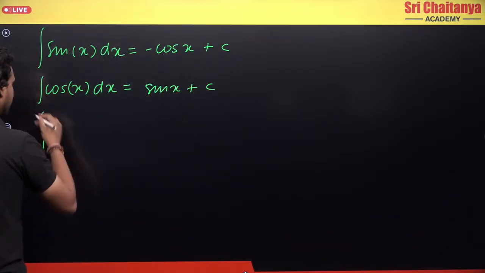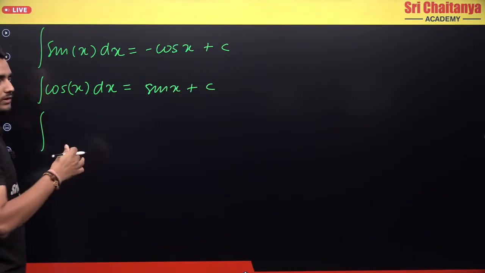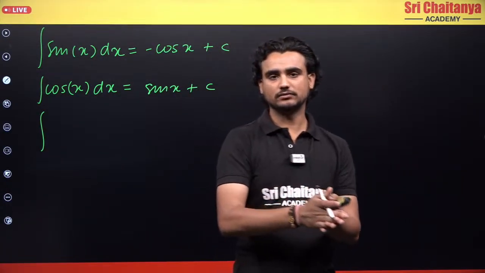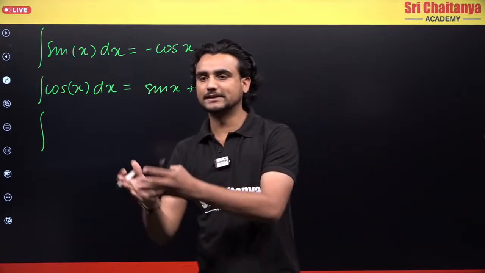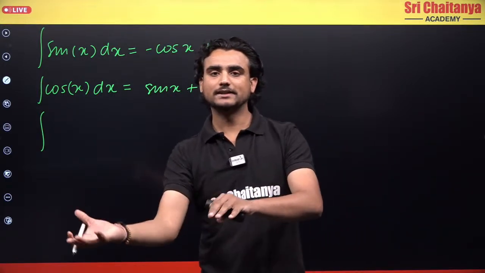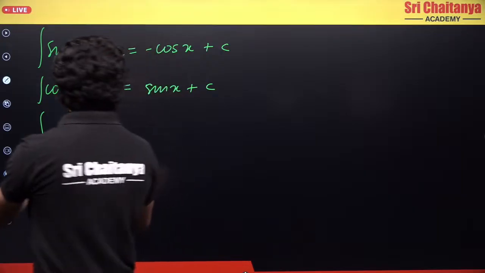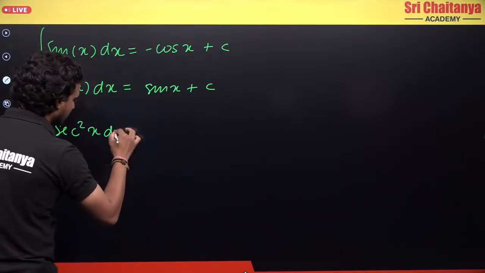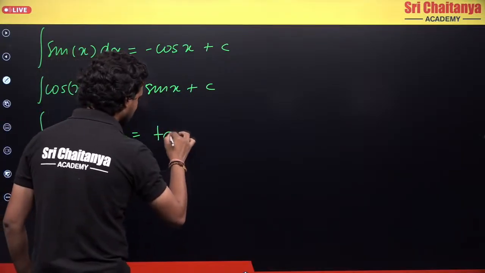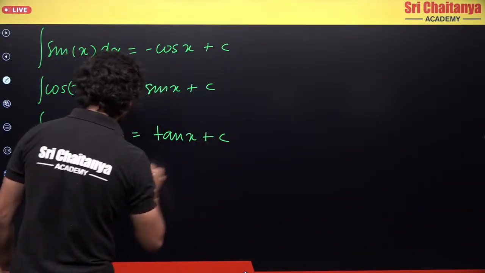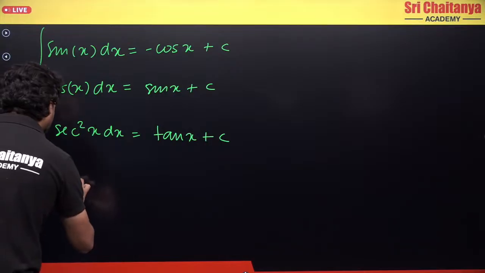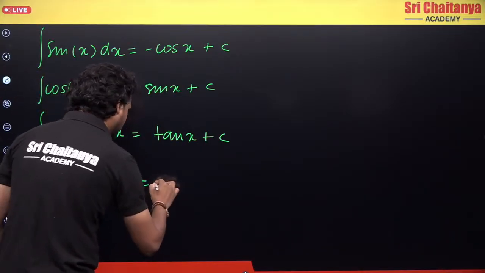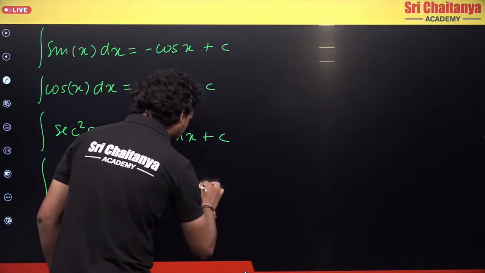Now for the basic functions, we know the differentiation of tan x is sec square x. So I know that the derivative of tan is sec square x, therefore integration of sec square x dx will give me tan x. Similarly, integration of cosec square x dx will give me minus cot x plus c.